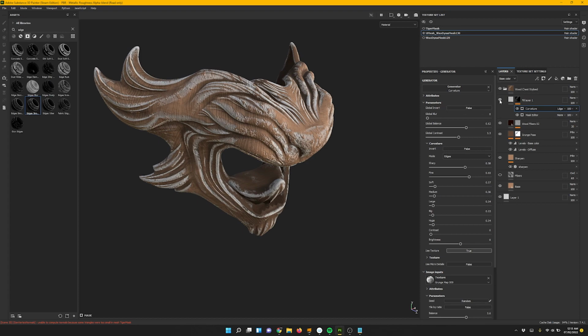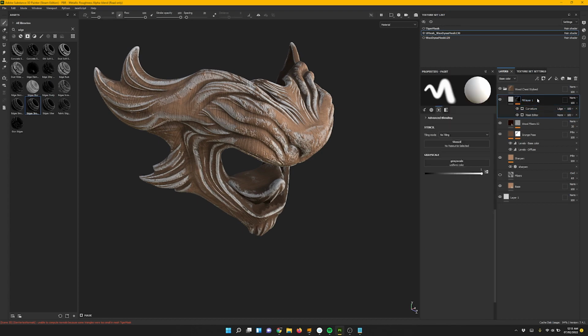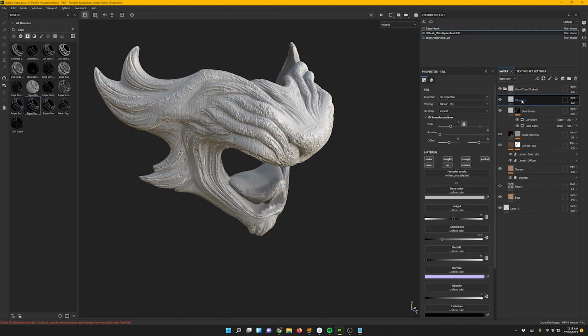And now we're going to add stuff with some textures that Substance Painter has. So this will be smart masks, and then we'll do another fill layer, and let's call this texture. Texture in or out. Let's call this texture in first. So texture in is things like scratches or cracks, and then texture out will be something like paint, you know, some thick paint sort of coming out.